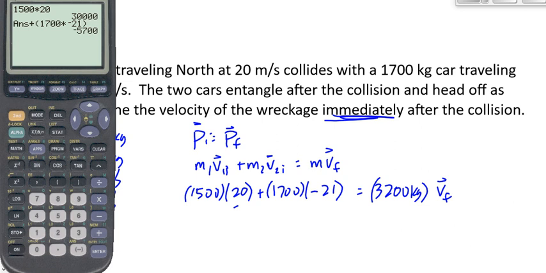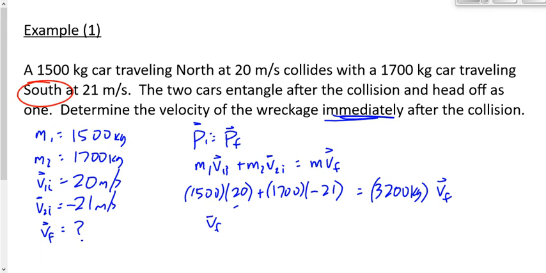And then I'm going to take the 3,200 over by dividing. Negative 1.78, negative 1.8. So what is that telling me here? Yeah, they head off to the south at 1.8 meters per second after the collision. Make sense?